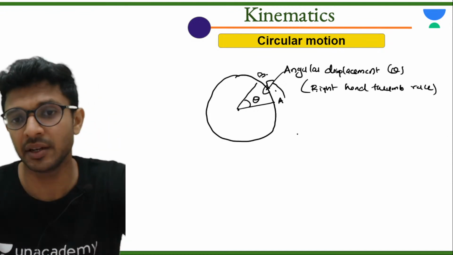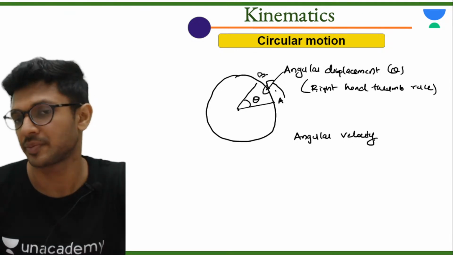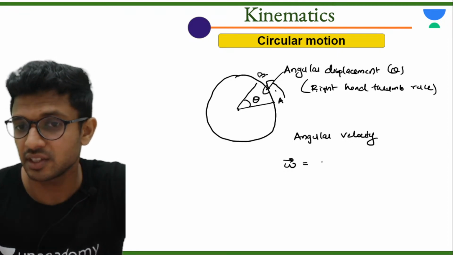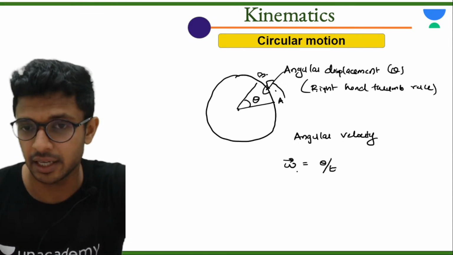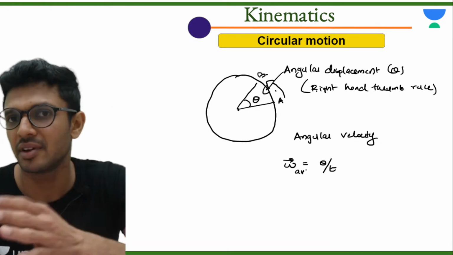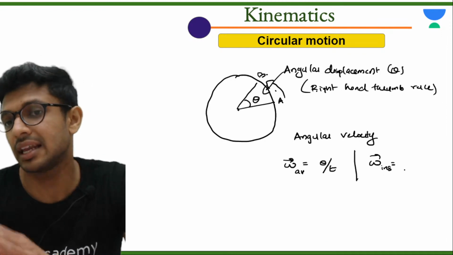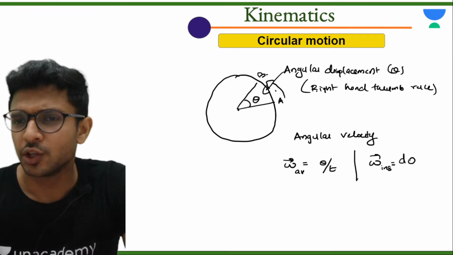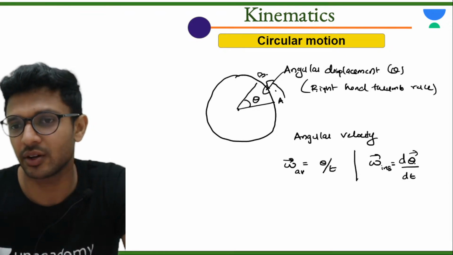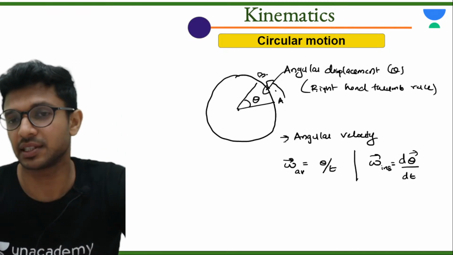Then what we have is angular velocity. How will you find out angular velocity, which is written with the symbol omega? That is equal to total angular displacement by time. This will give you average wala angular velocity, just like what we have learned in our linear velocity chapter. And if you want to find out the instantaneous angular velocity formula, क्या होता है? छोटू wala displacement divided by छोटू time. What is this? Differential of angular displacement with respect to time. Okay, this is the formula for angular velocity.